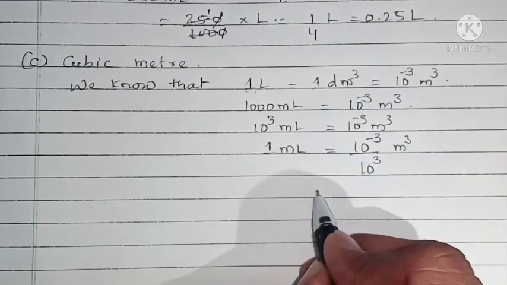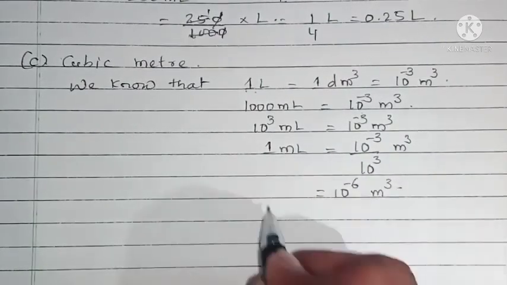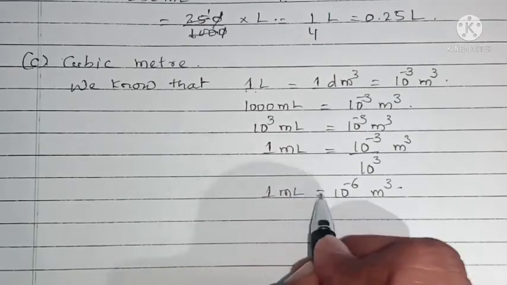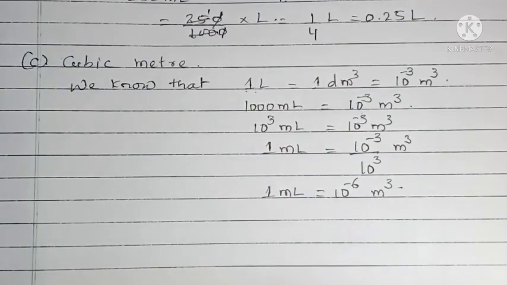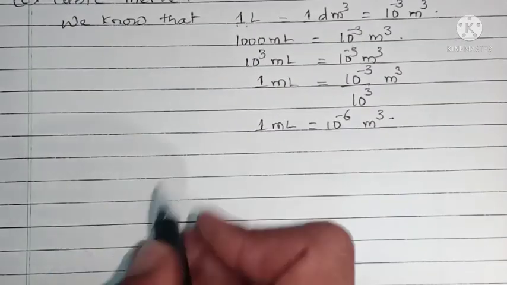When it goes up, it becomes 10 to the power of minus 6 cubic meter. So 1 ml is nothing but 10 to the power of minus 6 cubic meter, but our quantity is 250 ml.